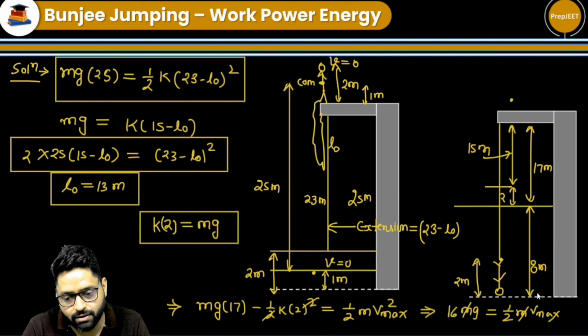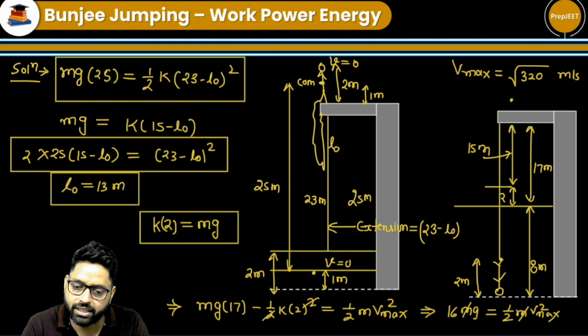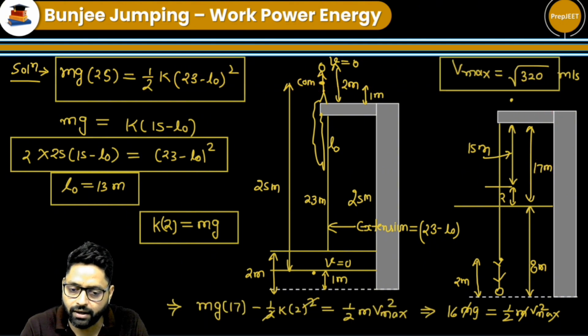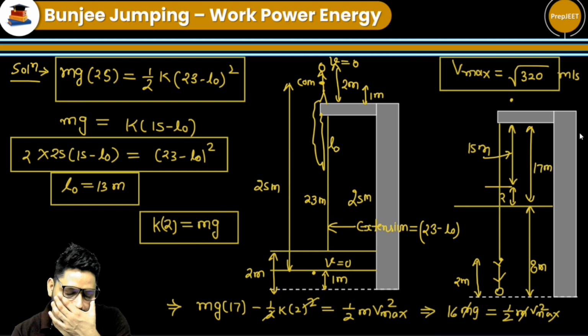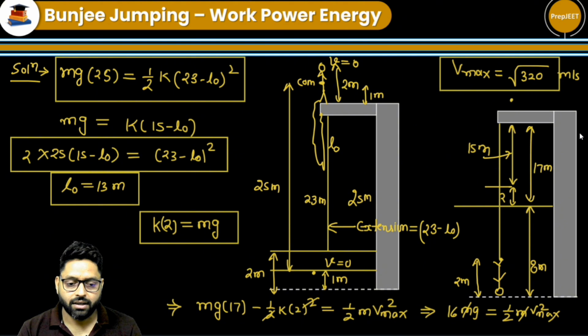So v max from here we get is equal to 320 meter per second. This is the maximum speed of the girl during the motion. And when will this maximum speed come? When her acceleration is equal to 0. Are you able to understand this till now?